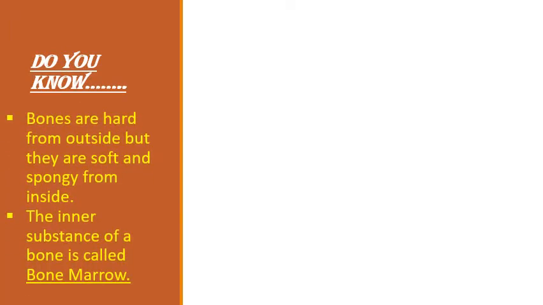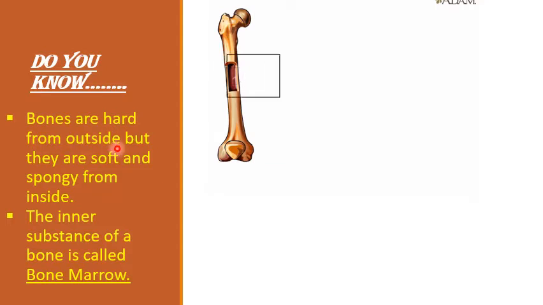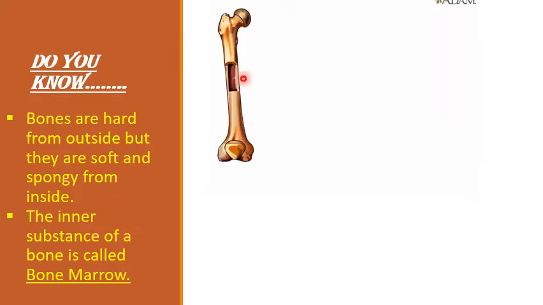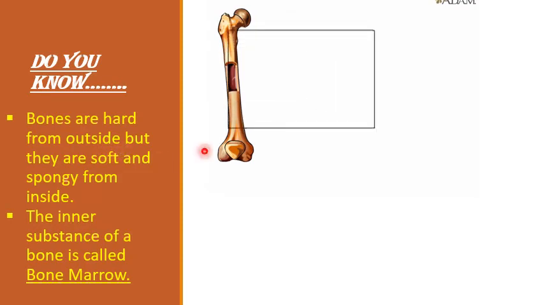Do you know one interesting thing? If we see the bones, they look hard from outside. But are they hard from inside? No. Bones are hard from outside, but they are soft and spongy from inside. It means if we cut a bone, we will see a soft, spongy substance inside it.